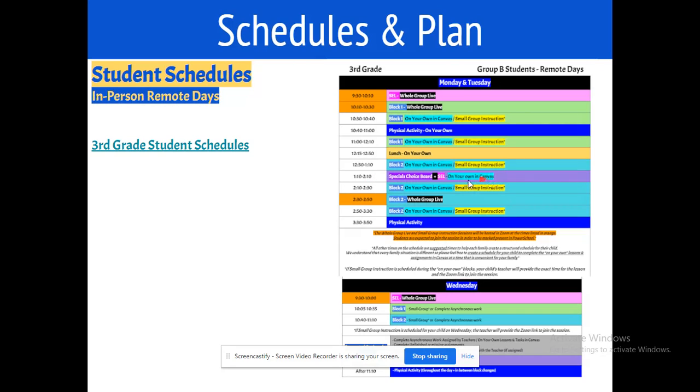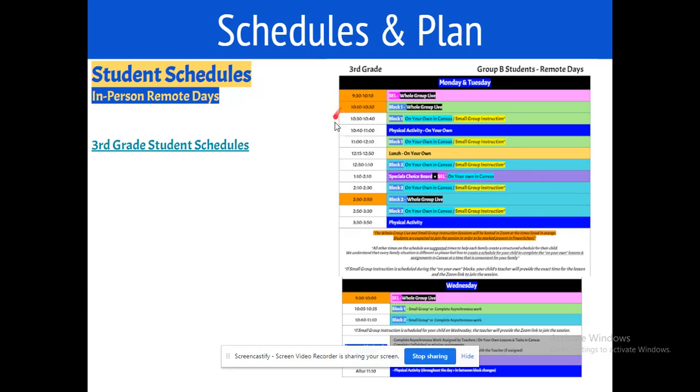2:10 to 2:30, after this, they will continue working in Canvas on their block two daily Canvas assignment. If it helps your child, they can sign in to their block two, their afternoon teacher's Zoom.